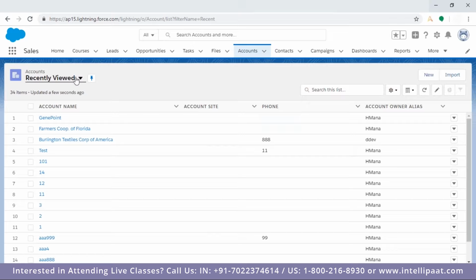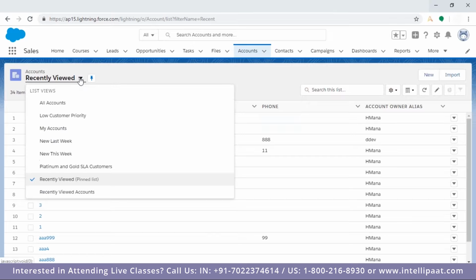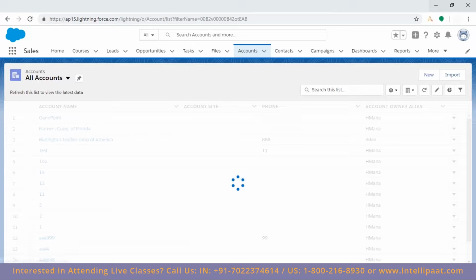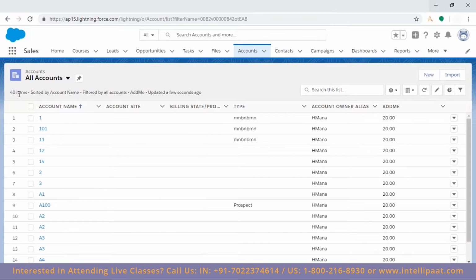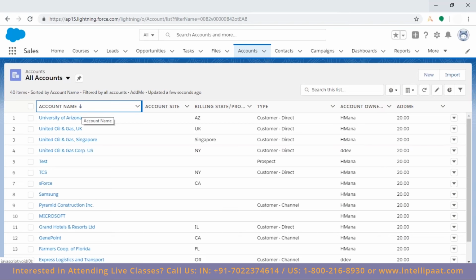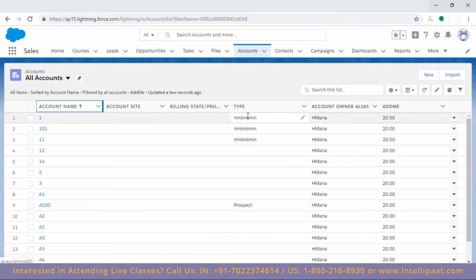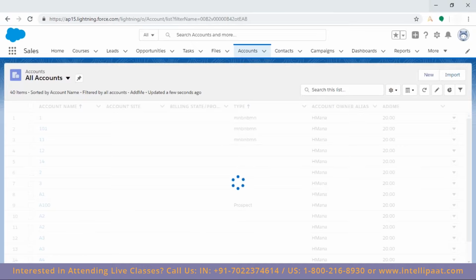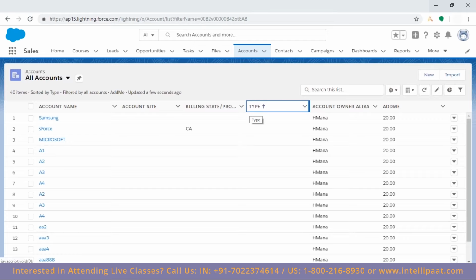At the top left corner here, you will be getting the list view. Here, these are the lists. Again, you can create these based on your requirement. So I'm going with All Accounts. I want to see all the accounts, not recently viewed accounts. 40 items, sorted by account name, filtered by all accounts. Are you getting it here? See, this is the up arrow, which means this is sorted by account name, in ascending or descending order. If you want to change this, say, by type, click on this. Now it's sorted by type. Like that you can do.